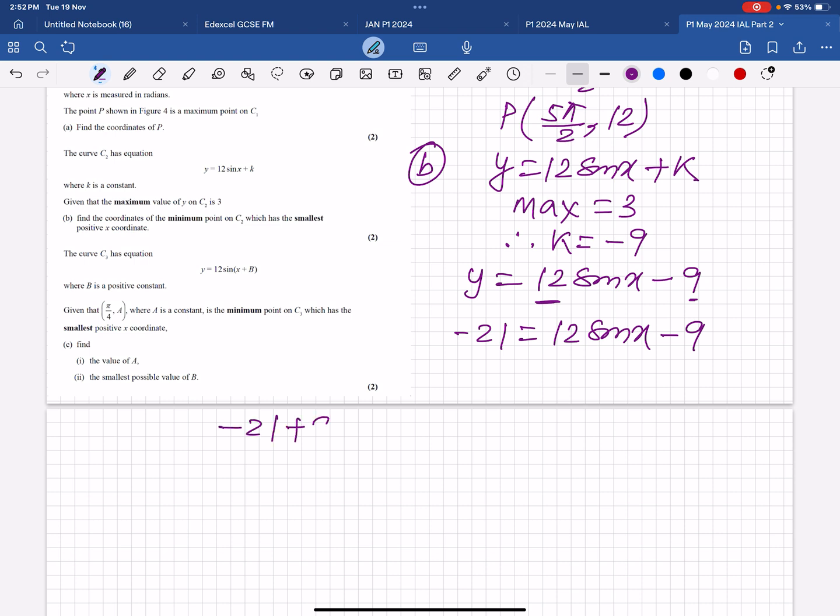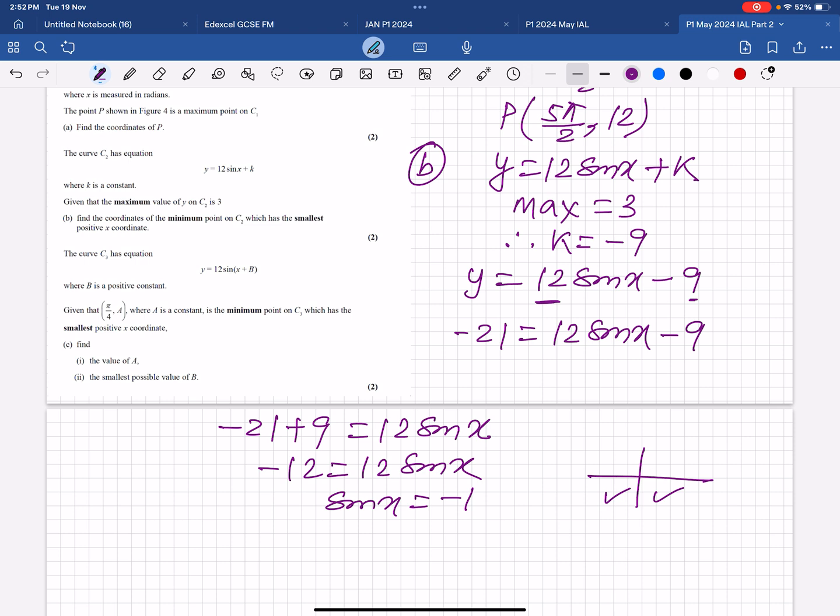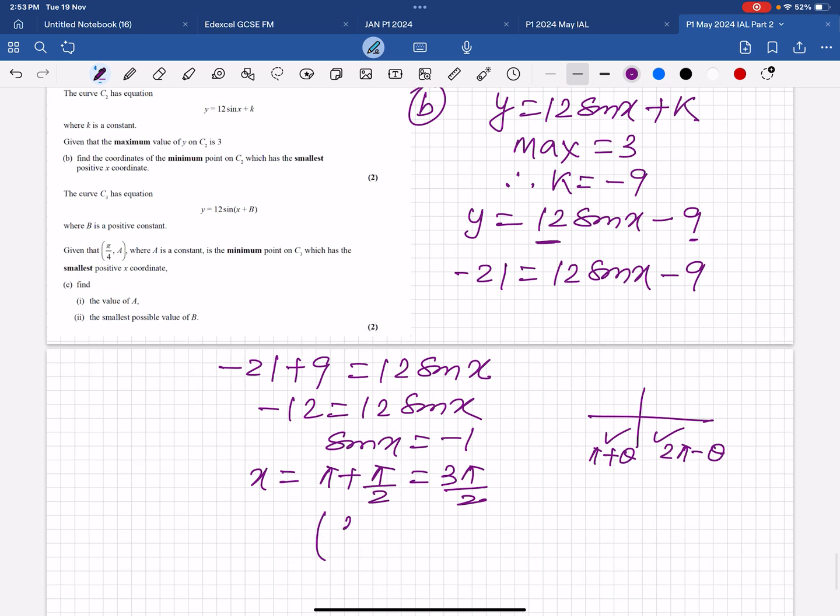So minus 21 plus 9 is 12 sine x. So minus 12 is 12 sine x. So sine x equals minus 1. Sine is negative in these two quadrants, and 1 at pi by 2. So this is pi plus theta and this is 2 pi minus theta. So x equals pi plus pi by 2, which is 3 pi by 2. Got it? So the answer is (3 pi by 2, minus 21).